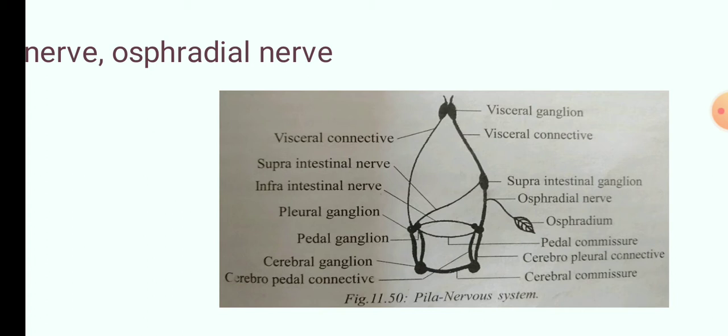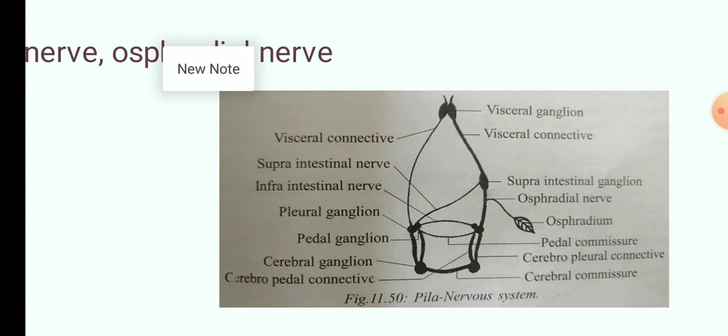Then visceral ganglia. Next is the visceral ganglia. These are a pair of ganglia which will be located at the visceral mass. Okay, and they are fused together. The visceral ganglia is a pair, so both are fused together forming a visceral ganglion. Okay, singular is ganglion, plural or more than one is ganglia. Then the last one is the buccal ganglia. The buccal ganglia is paired and it is located beneath the junction of the buccal mass and the esophagus.